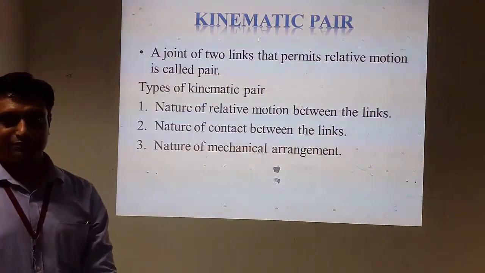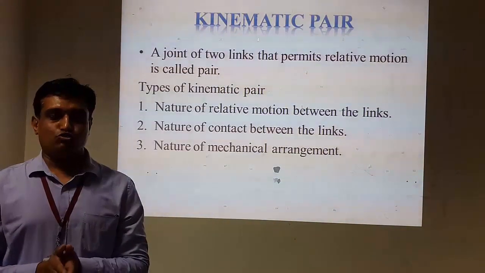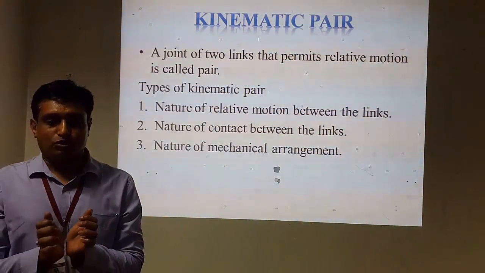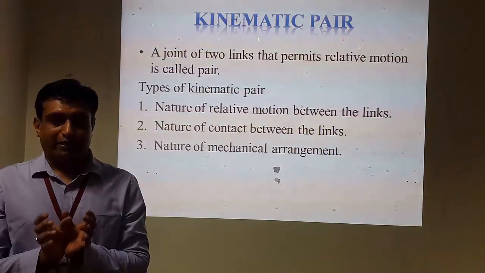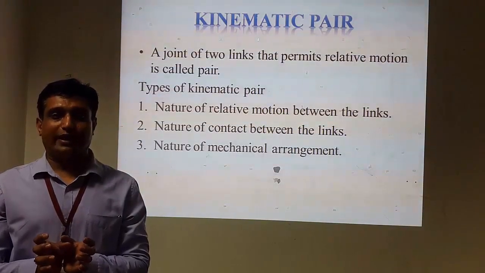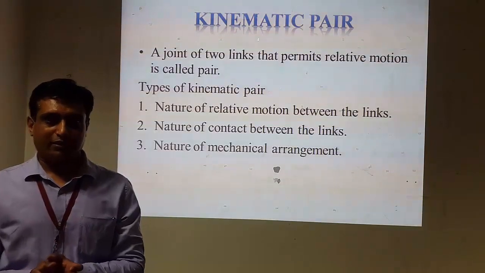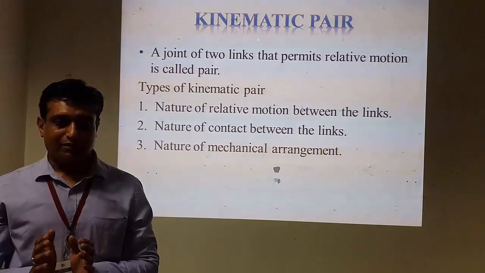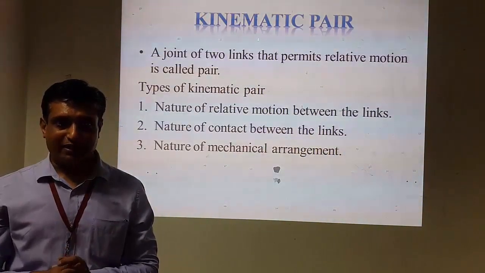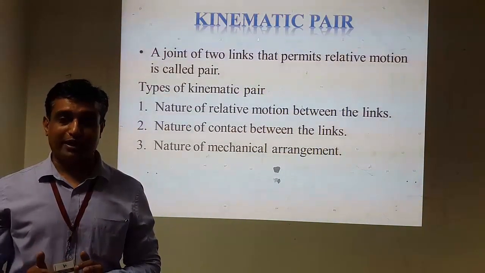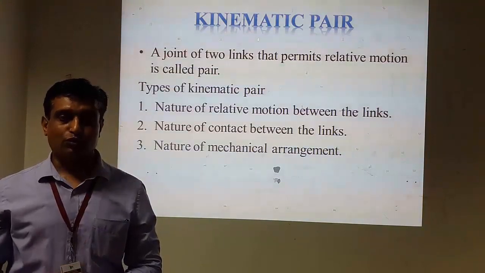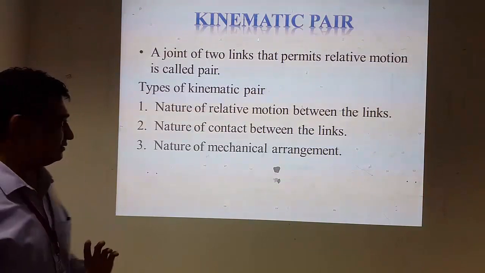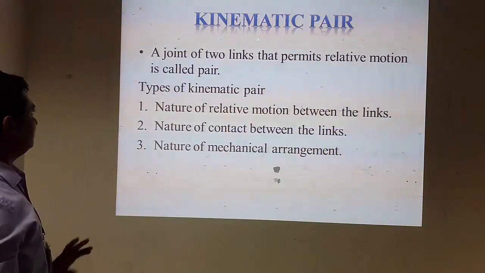Kinematic pair. If we join two links, that couple of two links is known as pair in general. Now, if we use that pair in such a way that it transmits motion as well as force, that kind of pair is known as kinematic pair. This is one important thing.